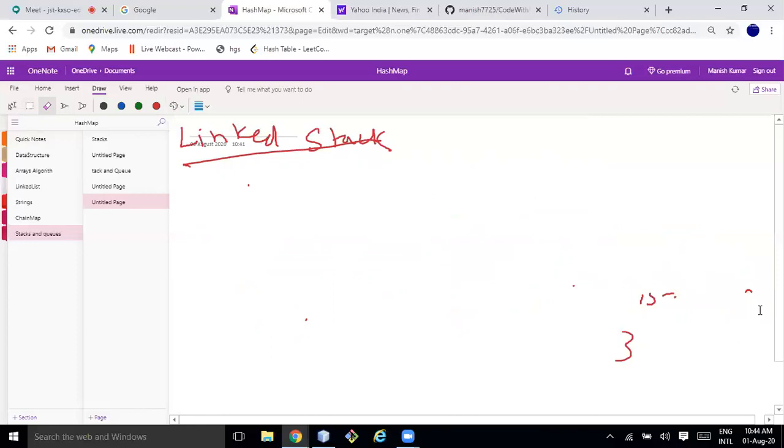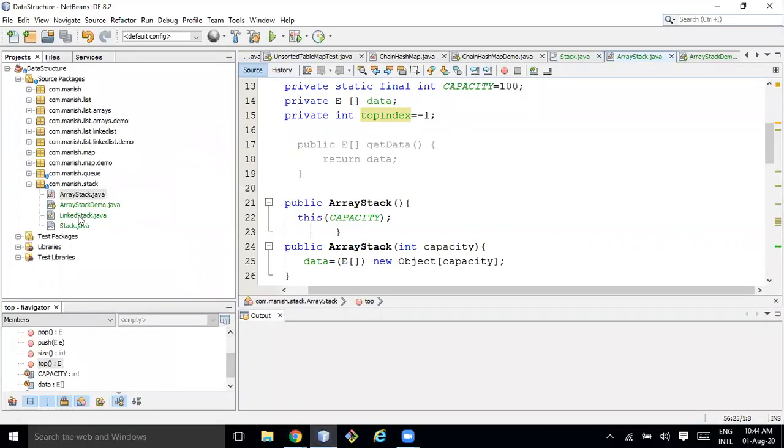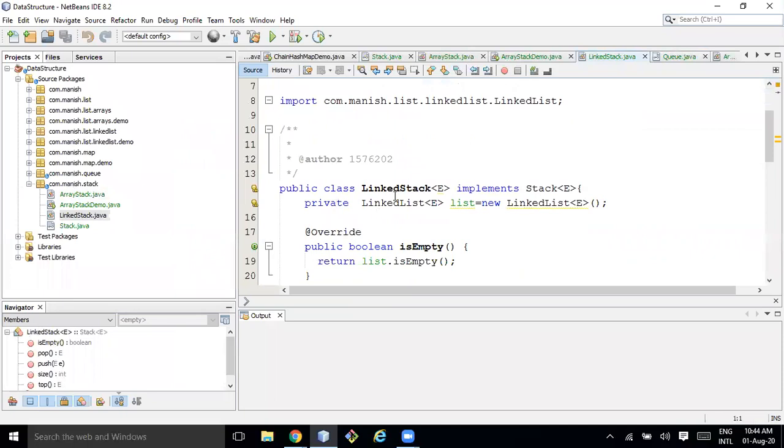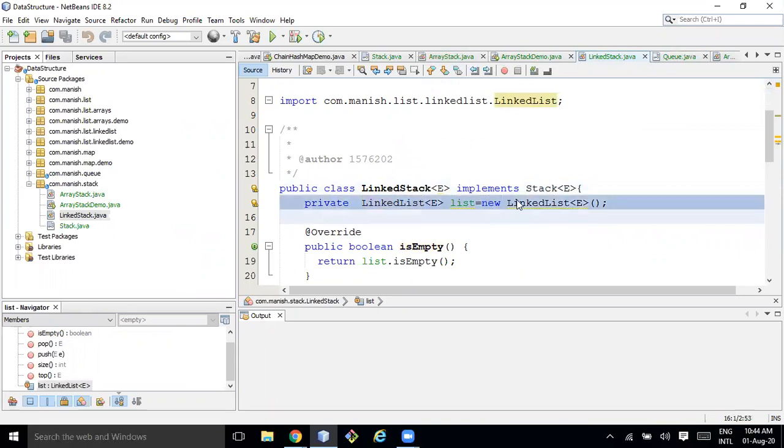Okay. So I hope you have already implemented the single linked list. Similarly here, I am implementing this stack. I just created one object of the new linked list, and this linked list I had already created here.